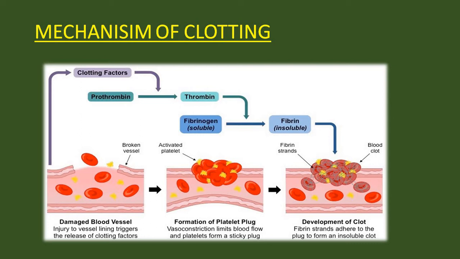Simultaneously, when this is happening, the platelet plug and vasoconstriction, there is a release of clotting factors, and through different reactions and coagulation cascades, it leads to formation of fibrin. These fibrin strands adhere to the earlier formed platelet plug and form an insoluble clot, or cause maturation of the clot. So that is the mechanism of clotting in brief.